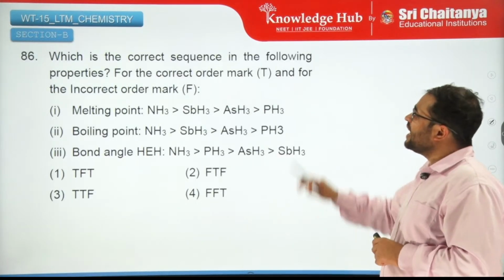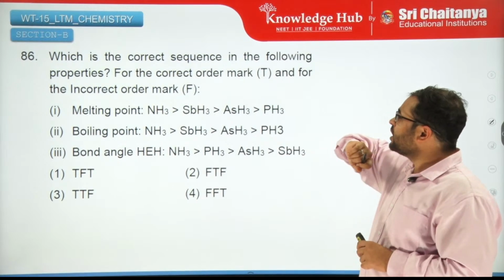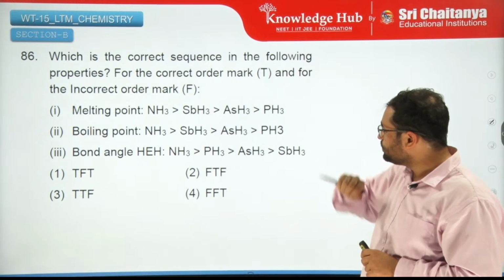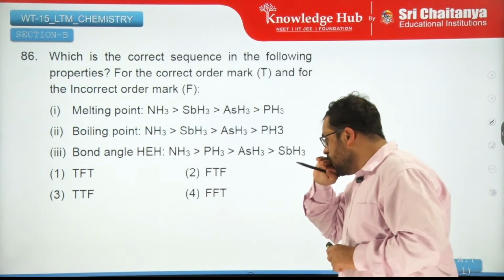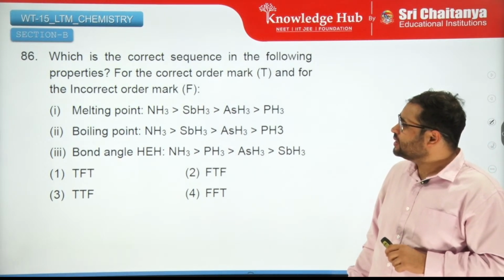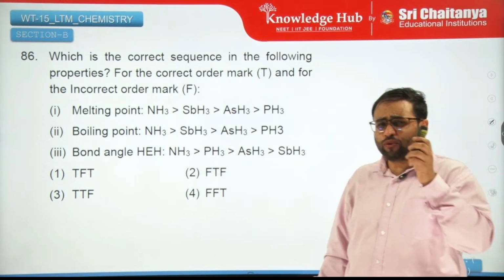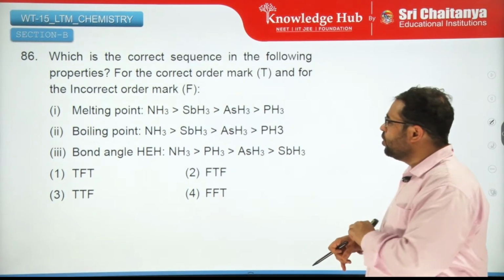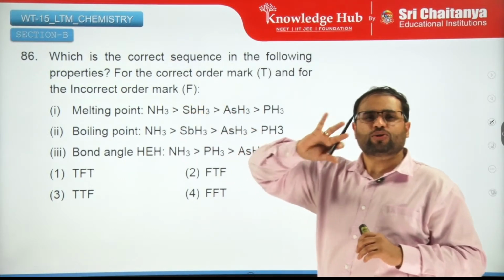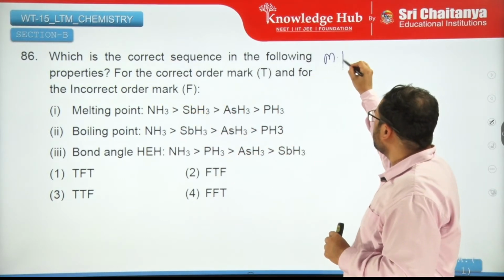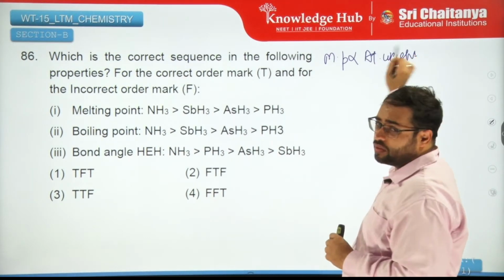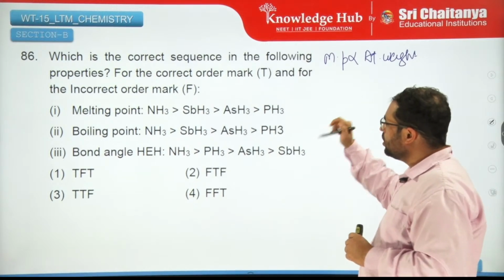Moving on. Which is the correct sequence in the following properties? For the correct order, mark true, and for the incorrect order, mark false. So melting point depends upon the force of attraction between the molecules. So obviously, normally melting point should increase based on atomic weight or atomic number.